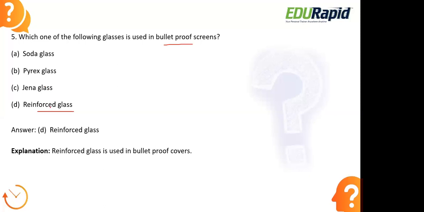Now here we have reinforced glass. In this reinforced glass there is a steel wire mesh inside it. If this is a layer of glass, inside this layer there is a steel wire mesh, which makes the glass stronger. In some cases it also acts as fireproof. Even if there is a bullet attack, if we fire at it, nothing will happen to this glass. So we can use reinforced glass in bulletproof screens. Due to the presence of steel wire mesh, it will usually protect us.